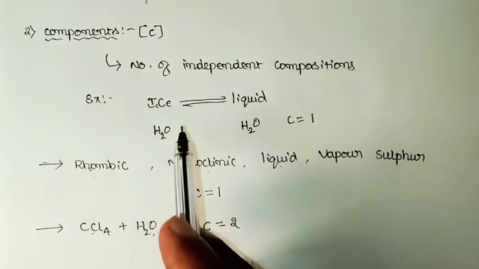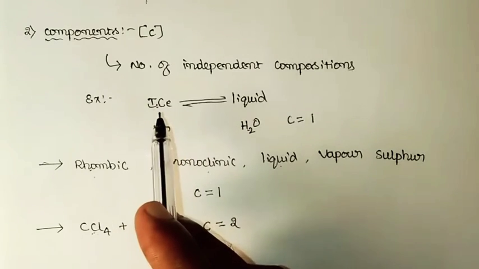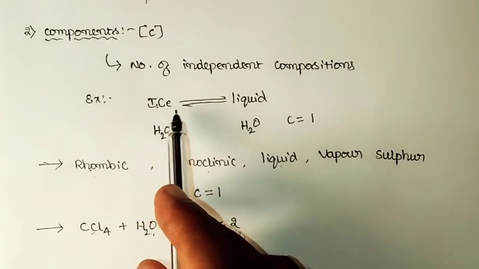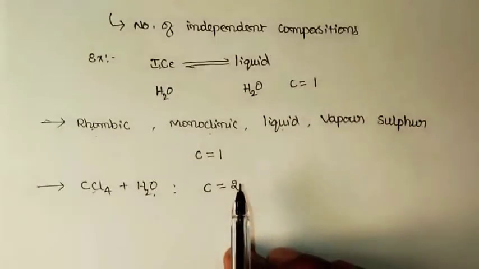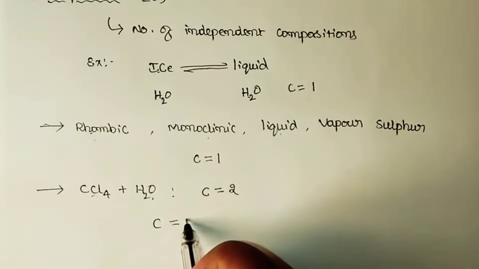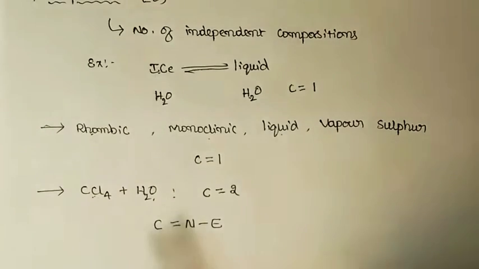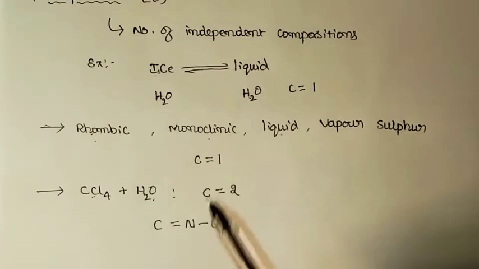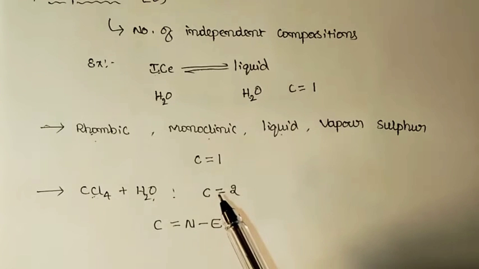More than one component will be present in a chemically reactive system, and in order to calculate the number of components that can be present in a chemically reactive system, we can use a simple mathematical formula such as C, the number of components, is equals to N minus E. Here C is the number of components, and E, as I said, in case of chemically reactive system. So reactive in the sense we will be having chemical reactions.